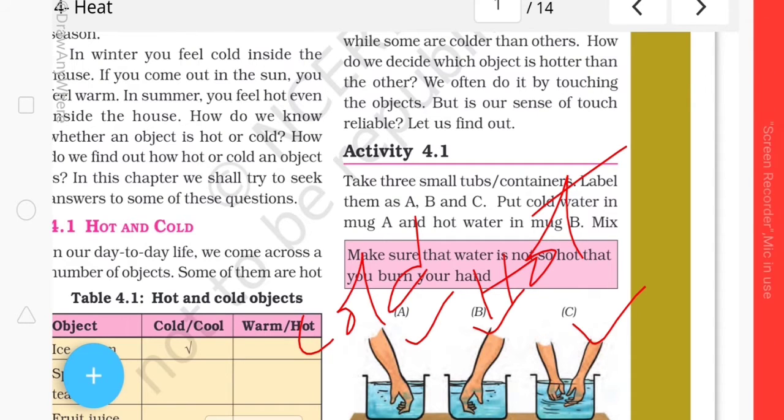Now we'll dip our hand in both bucket A and B. When you put your hand in bucket A, you will feel cold, and when you put your hand in bucket B, you will feel hot, because we are putting cold water and hot water.